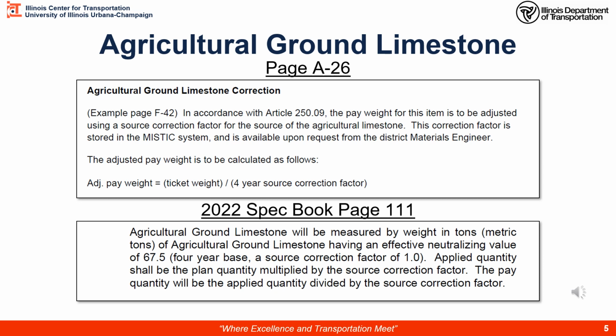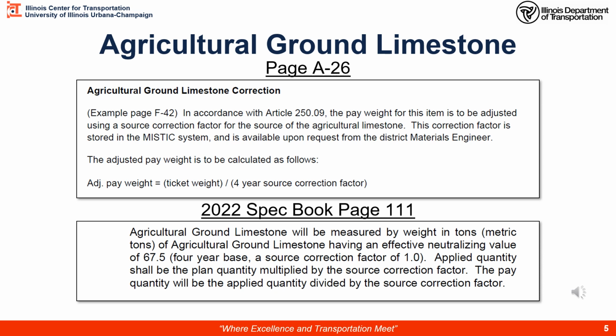Next topic is agricultural ground limestone. You can follow along on page A26 in your doc guide. Here we have the discussion of agricultural ground limestone. We'll show you an example on page F42 in the doc guide shortly. In accordance with Article 250.09, the pay weight for this item is to be adjusted using a source correction factor for the source of the agricultural limestone. The correction factors are stored in the MISTIC system and available upon request from the district materials engineer. You can also get these source correction factors from the Department of Agriculture limestone booklet.